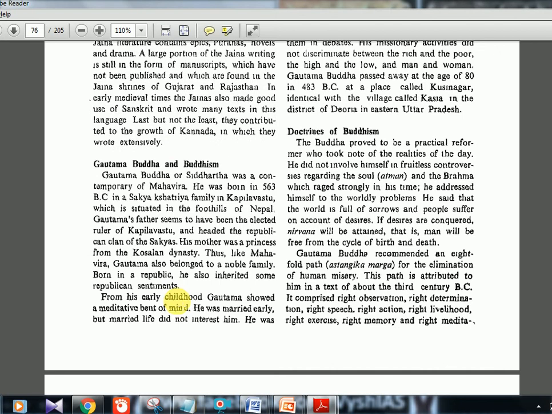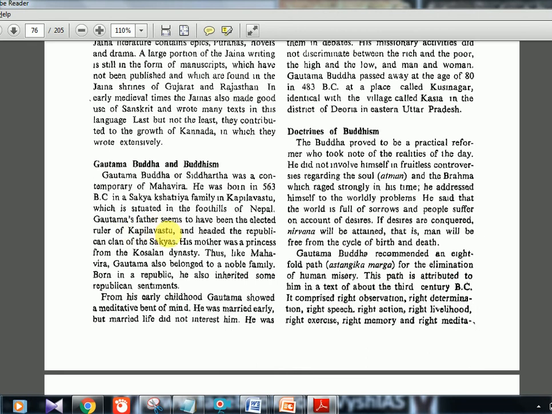Now we'll see the story of Buddha. The Buddha was born as Siddhartha, and Buddha is not his name. Buddha means enlightened person, so that we'll see. Siddhartha was born in 563 BC in a Shakya Kshatriya family. The other one you saw was Lichavi and Vaisali. Here it is Sakya and Kapilavastu. And Gautama's father was an elected ruler of Kapilavastu.